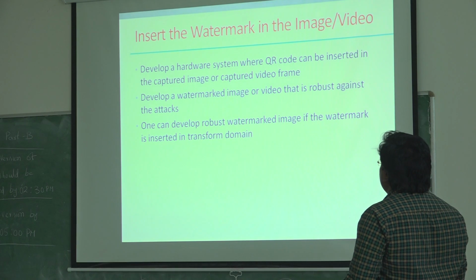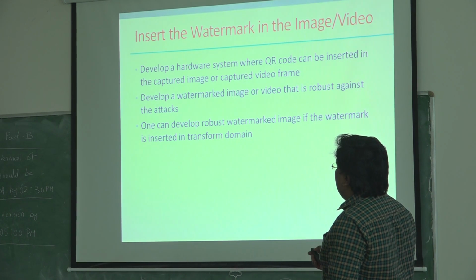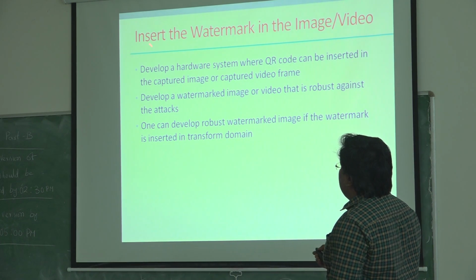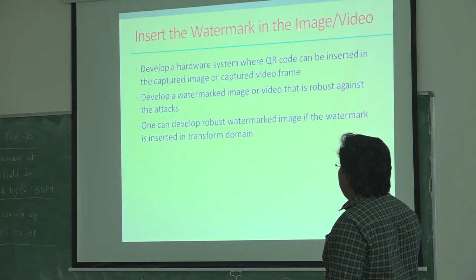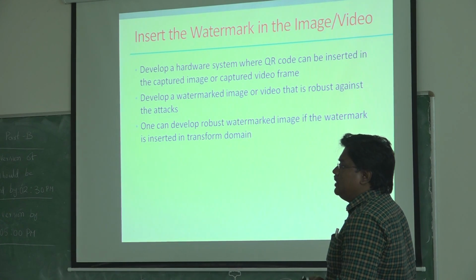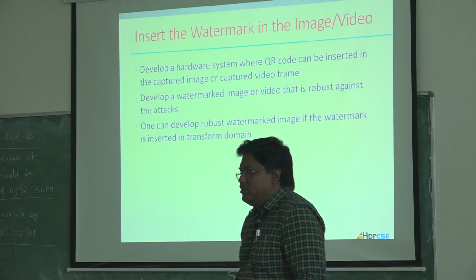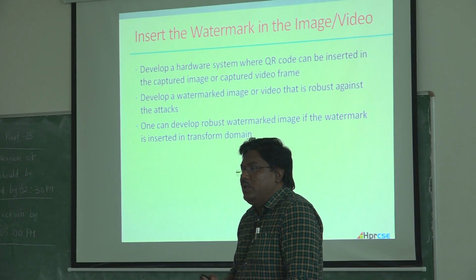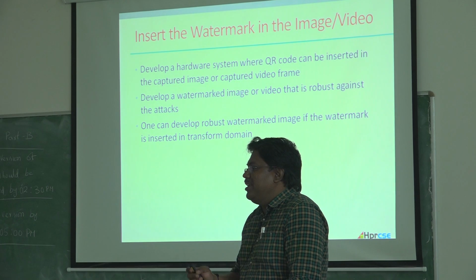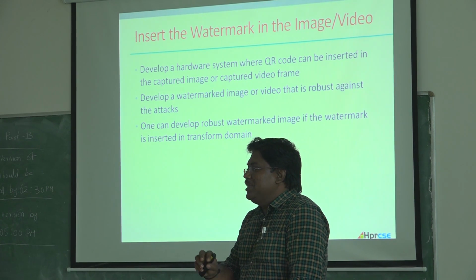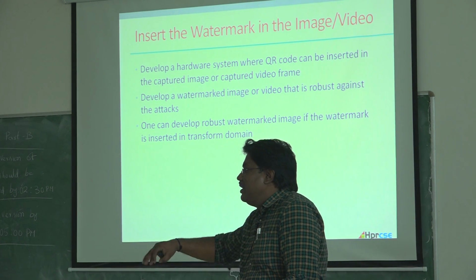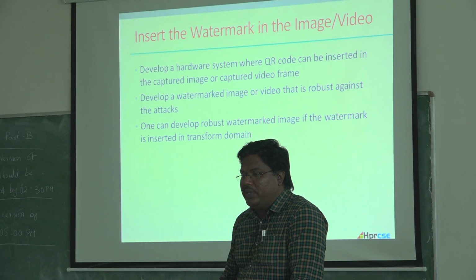Once we develop the QR code, we are inserting that watermark in the images or video, and we are going to generate watermarked images. And we are not going to do it in one location, we are going to do it in multiple locations, so that even if something is tampered, my information can be collected from the redundant copies in the image. That's how we are doing it.